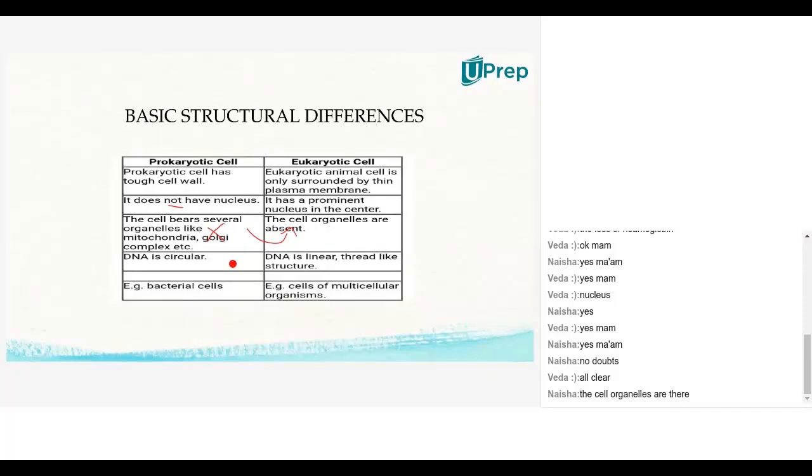Deliberately, I gave this slide to see how many of you could get the point from the explanation in the previous slide. There, we said prokaryotes are the primitive ones and eukaryotes are advanced. So primitive ones definitely don't have something, and advanced ones will definitely have something. Here, cell organelles means the parts of the cell. Within the cell, you will have different parts. All those parts we'll discuss in detail in the next classes. But here it was given that they are absent in the eukaryotic cell. Actually, they are present in the eukaryotic cell. They are absent in the prokaryotic cell.